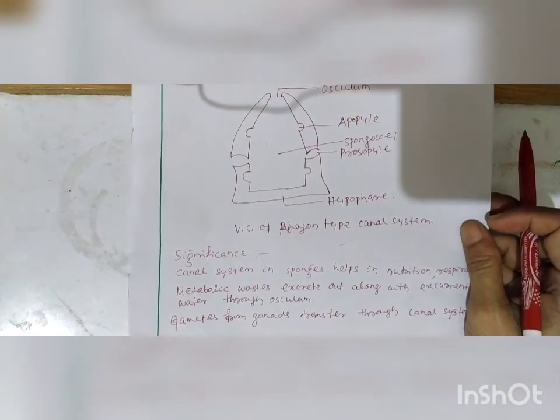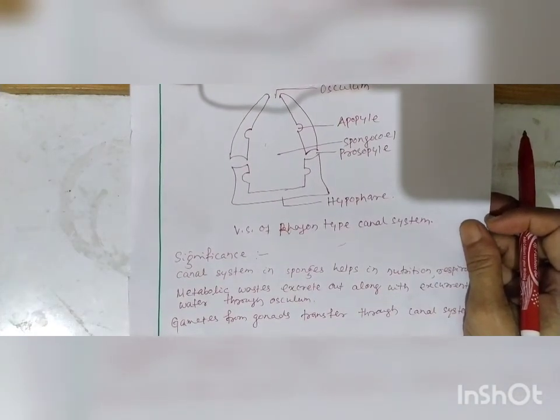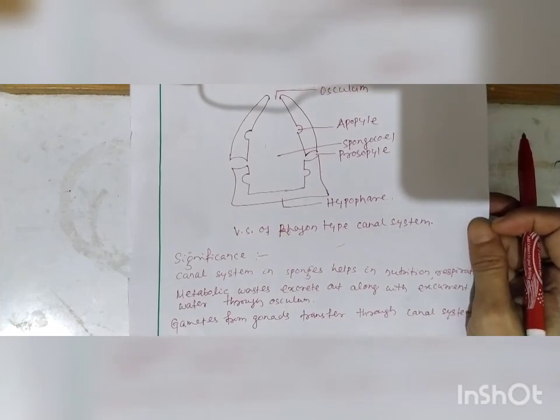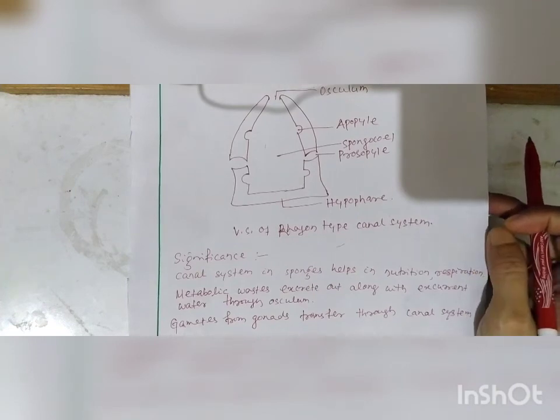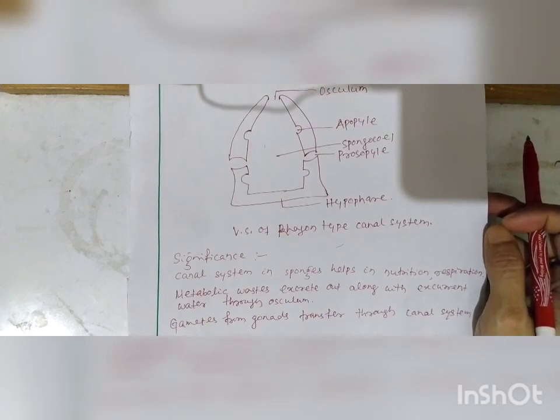So, for their metabolic activities, this canal system is very helpful for all their activities like digestion, respiration and reproduction. All activities are performed through the flow of this water current or canal system.